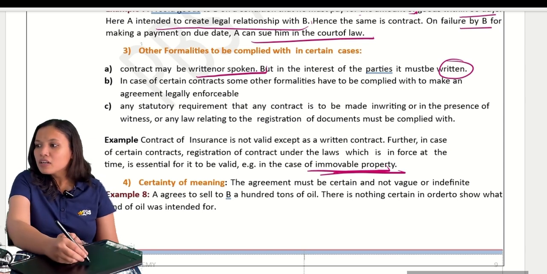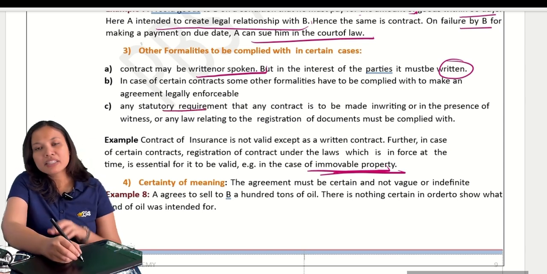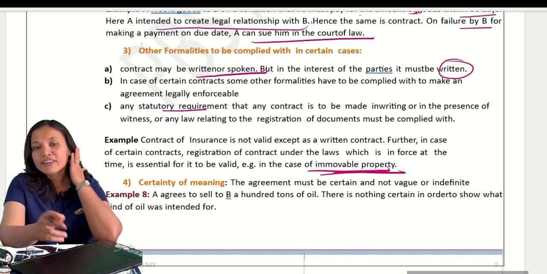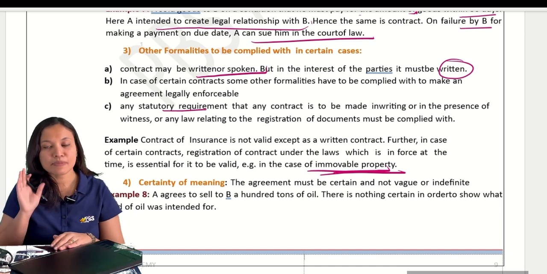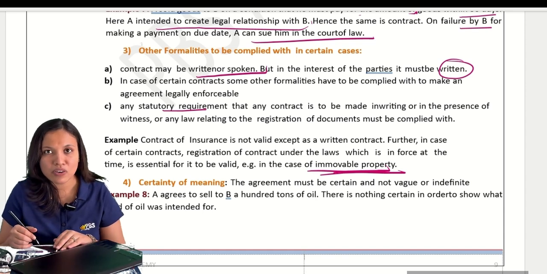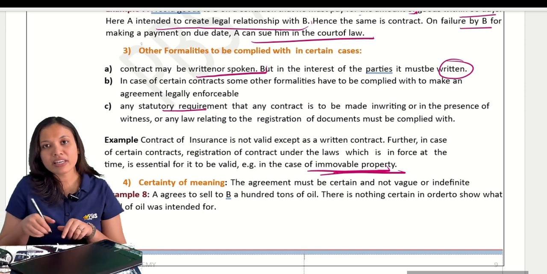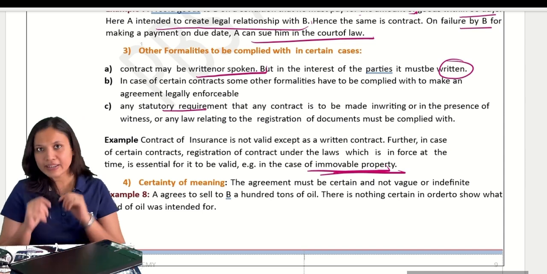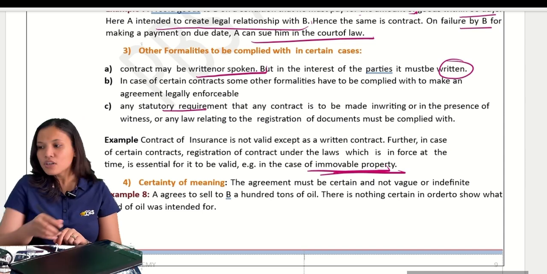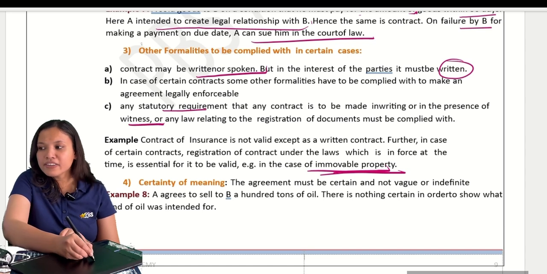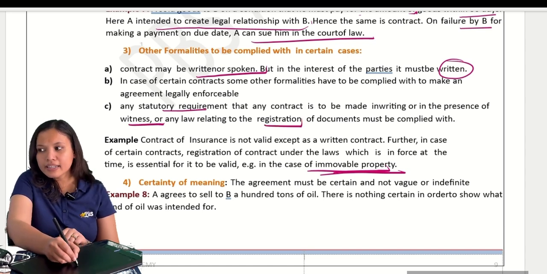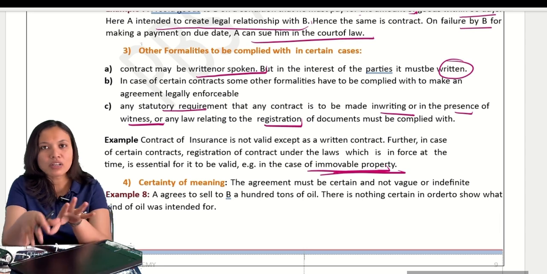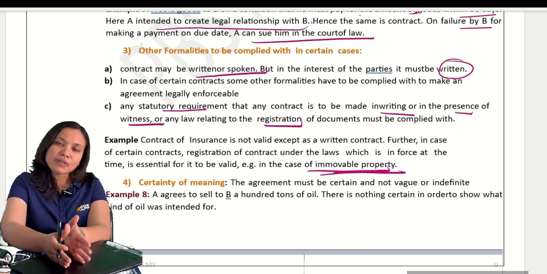Okay. Now, any other statutory requirement is there in case of anything? Like suppose they say that when you sign the contract, there must be a witness present. Witness signatures must be also there. Only if we have witness signature, then it is valid. If witness is absent, then it's not valid. Understood? So, some statutory requirements like registration, in writing or in presence of witness, if any formality is there, that must be complied with.